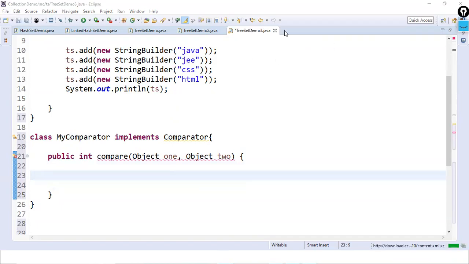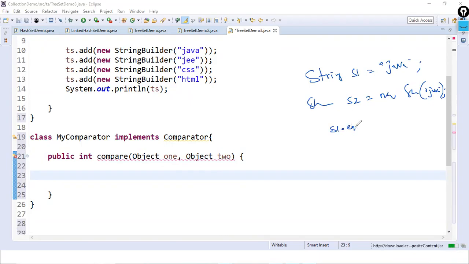Leave aside these collections and go back once again to basics. If String s1 equals "Java" in double quotes, and String s2 equals new String("Java"), how do you compare these two? By which method? s1.equals(s2). Correct or not? What will be the result? If you print it, are they the same? Exactly the same lowercase letters, no extra spaces, only JAVA in both objects. Therefore, we get the output as true. Correct or not?